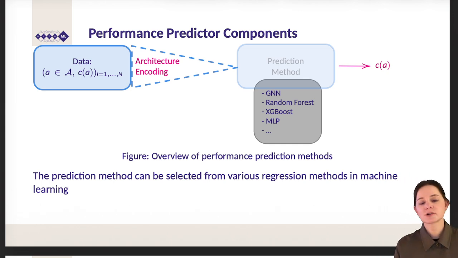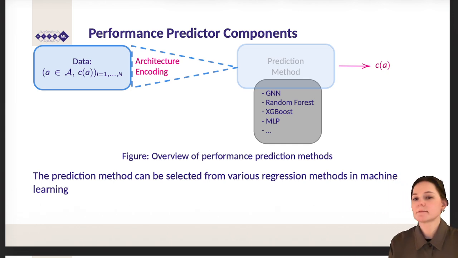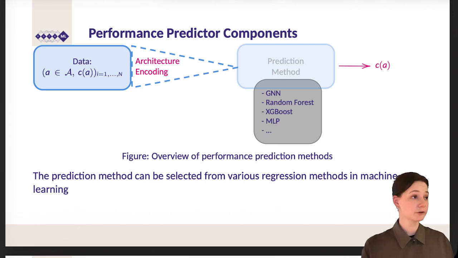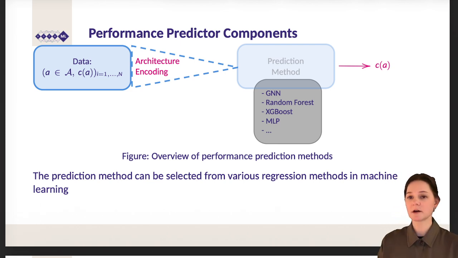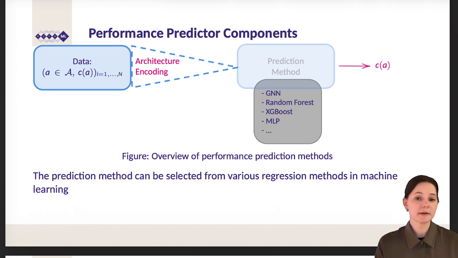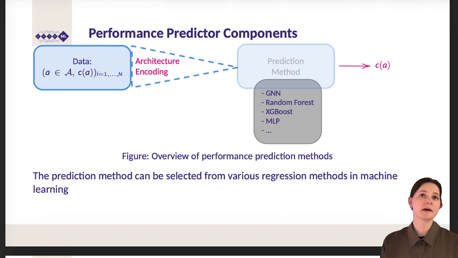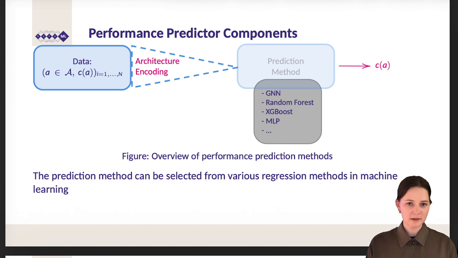In order to actually do the prediction method, we can select from various regression methods. So we talk here about a regression because our targets are mostly accuracy performances. So therefore we can use various regression methods from the machine learning, deep learning area, using graph neural networks, for example, given the fact where you have graph designs and graph encodings.